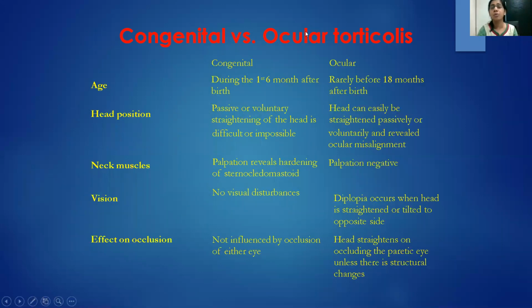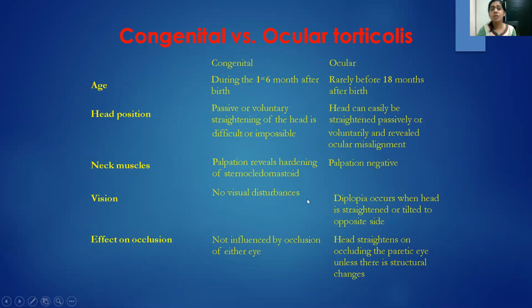So if we want to rule out torticollis, whether it's congenital or ocular torticollis, there are certain points. Because of a muscle problem, the congenital one happens during the first 6 months of birth, and ocular rarely presents before 18 months after birth. Head position: in congenital torticollis, passive or voluntary straightening of the head is difficult or impossible. However, it can be easily done with ocular torticollis. The neck muscles are very much hardened with congenital torticollis, and it's negative with ocular torticollis.